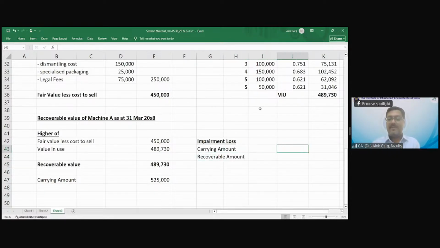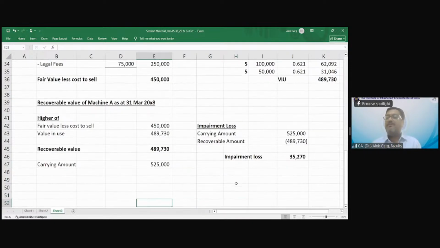My carrying amount is this much and my recoverable amount is this much. What is my impairment loss? My impairment loss is 35,270. So you got 4 marks up to this level. We computed the impairment loss on individual machine A. We computed the carrying value, fair value, value in use, and so on.